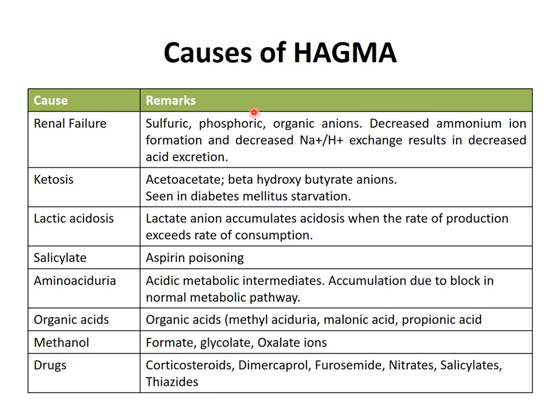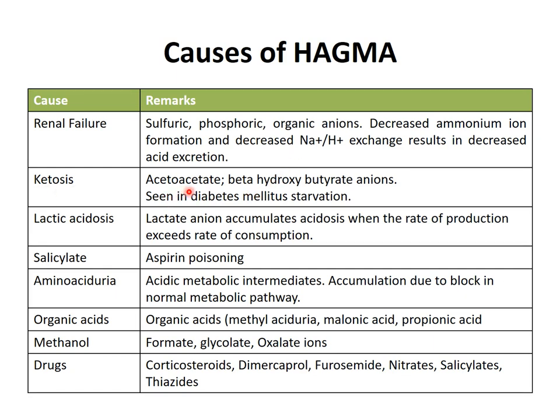So their negative charge becomes more, and these organic anions, like sulfates, which we are not measuring, their level increases. Simultaneously, ammonium ion formation decreases, as H plus excretion by the kidney is decreased due to renal failure. Decreased sodium hydrogen exchange leads to decreased acid excretion. So here unmeasured organic anion is increased, the HCO3 level is decreased at the same time, and sodium and potassium levels are unchanged, so anion gap is increased.